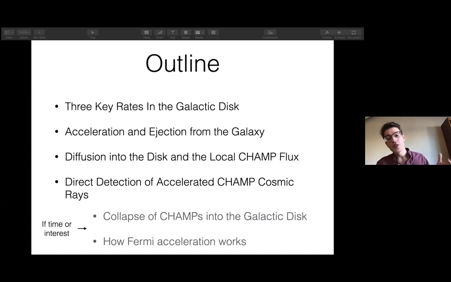And then I can also talk a little bit about how Fermi acceleration, which is the method by which these supernova shocks accelerate charged particles like cosmic rays, actually works. You know, we're all particle physicists, so we should know how nature's own accelerators work. It's a very cute derivation. There are many ways to do it, but it's really beautiful. You can show it just depends on macro physics. And if there's interest, I can talk a little bit about that, time permitting.